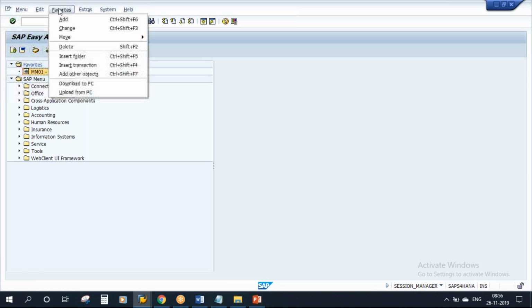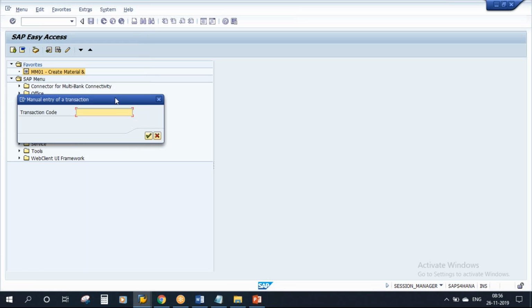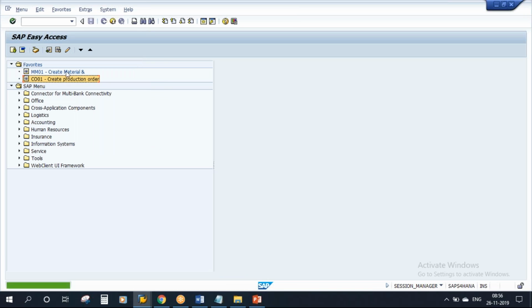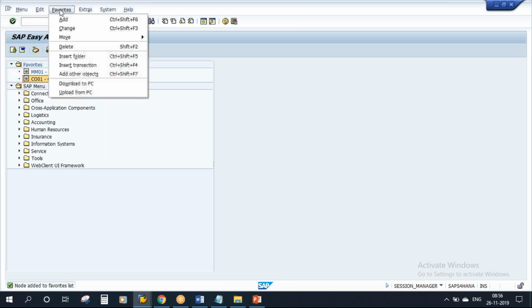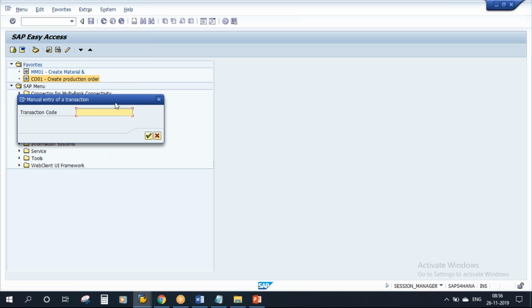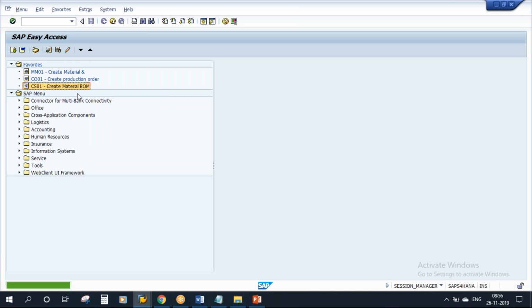I'll add one more. Go to favorites, insert transaction. Let's say I will add create production order, CO01. Continue. See, I added one more. So when we log in next time, these will be available here as favorites. I'll add one more. Favorites, insert transaction. Let's say I want to add creation of BOM, CS01. See, I added one more here. So like this, you can add the transaction codes as favorites over here.